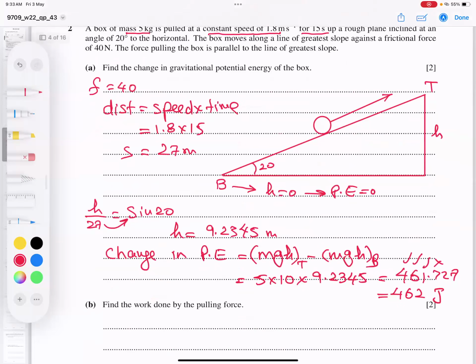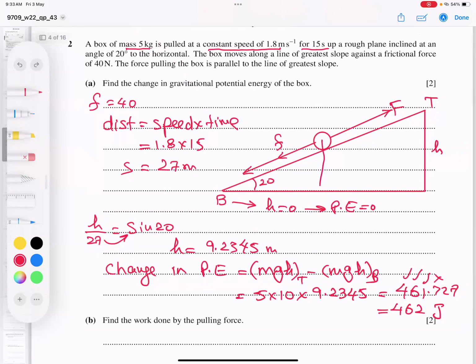Next part, work done by the pulling force. So now we concentrate here. This is the applied force, which is variable, students, with friction force acting downward and the weight component. Mass is 5, so the weight acting downward is 50 newtons. This is 50 sine 20, because the system is going upward, motion is going upward.